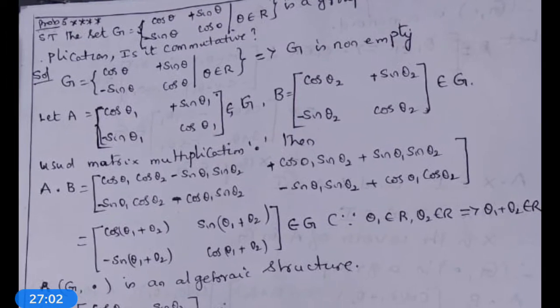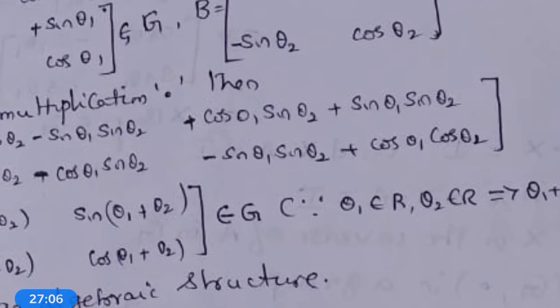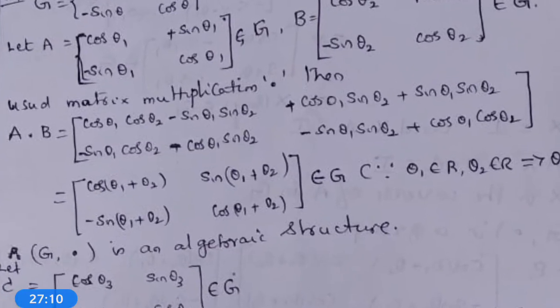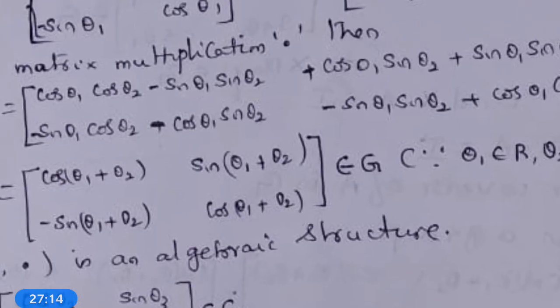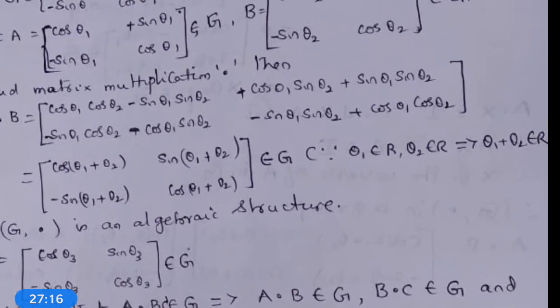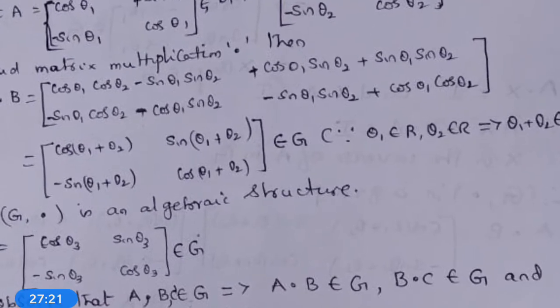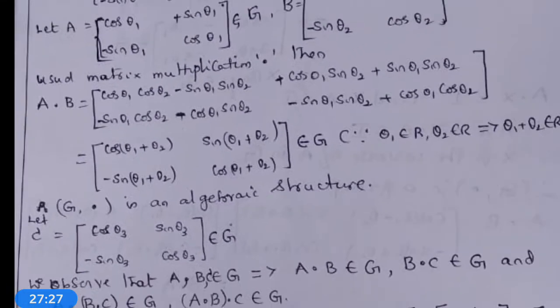Second row first element: cos theta 1 sin theta 2 plus sin theta 1 sin theta 2. Second row first element: minus sin theta 1 cos theta 2 minus cos theta 1 sin theta 2. Second row second element: minus sin theta 1 sin theta 2 plus cos theta 1 cos theta 2. So this is the product of the two matrices A into B.